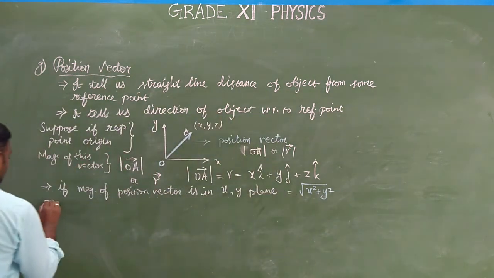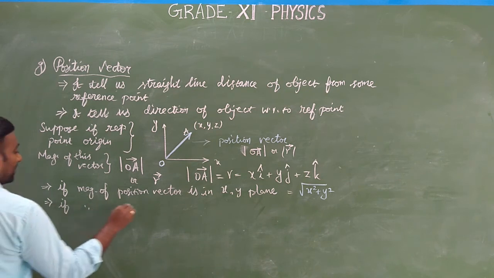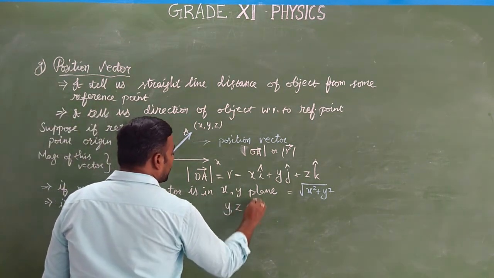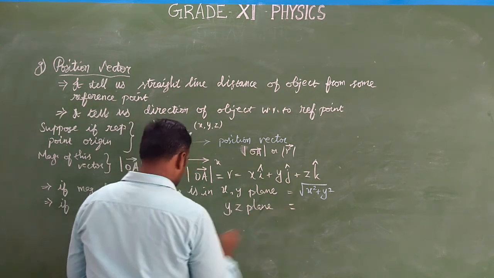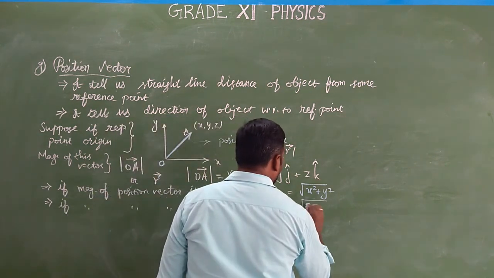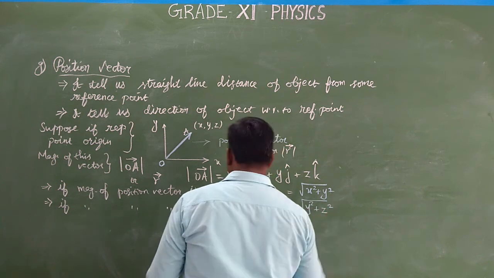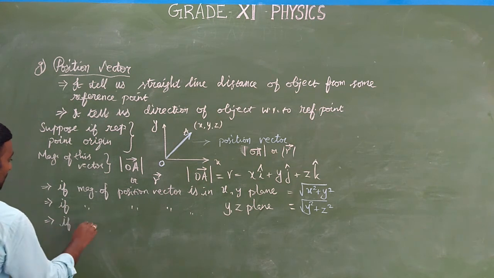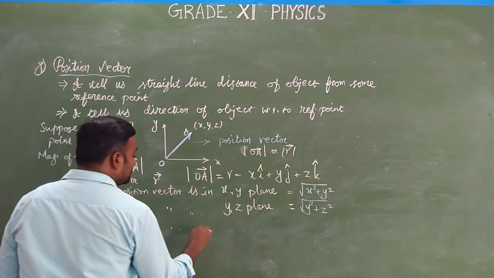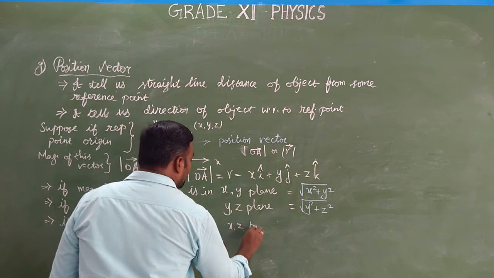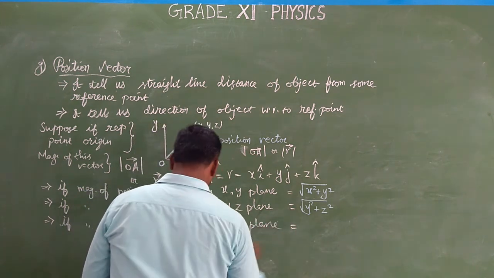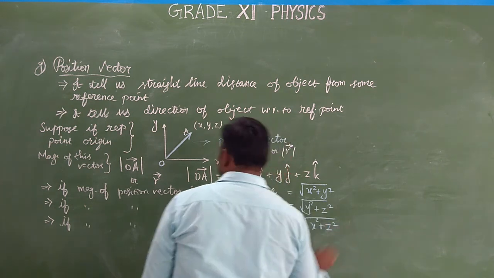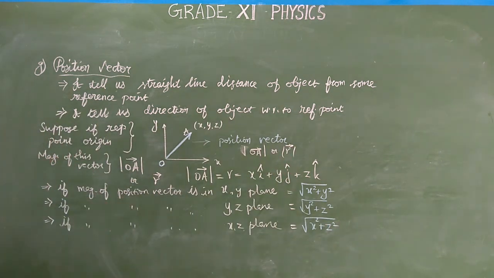And if the position vector is in yz plane, then it is the square root of y square plus z square. There is a possibility that the position vector is in xz plane, then the magnitude is equal to square root of x square plus z square. Okay, so like this only we will represent.